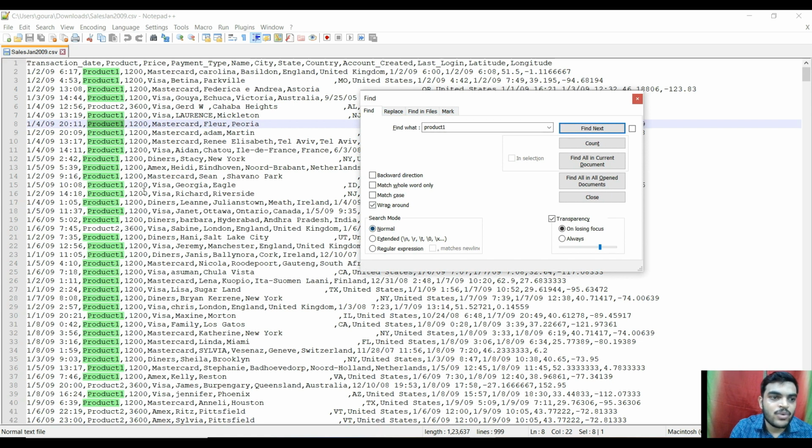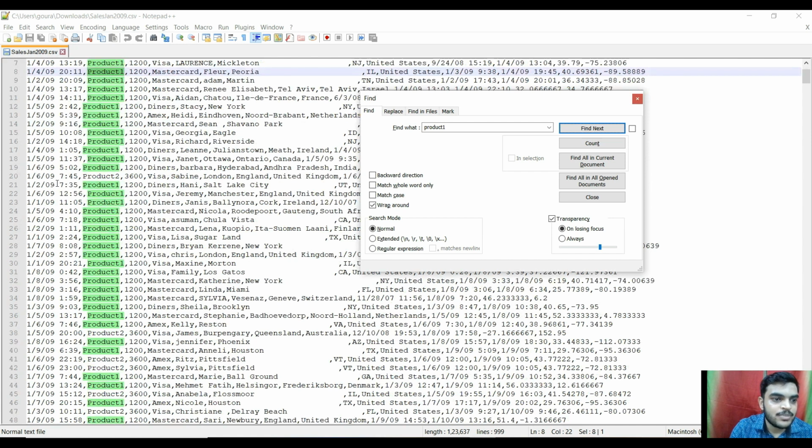Now let's see what my criteria are first. The first criteria should be the date, that should be 10th to 29th of January. Second one should be time, that should be 11 to 12 p.m. And the third one should be product 1, the name of the product. So here you can see something written as regular expression. Now click on that first.